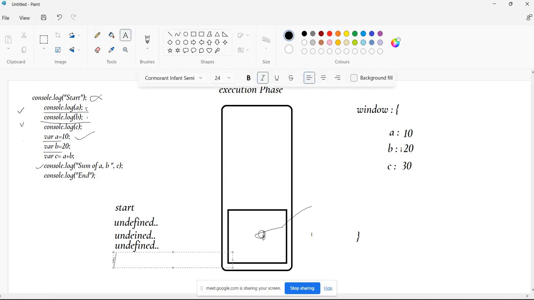Yeah, very good. 30. So it will print sum of A comma B, and it will just give us some space and it will be 30. And when it executes console.log of end, what will be the output? End. Yeah. So everyone understood what the result is? Yes, sir. Does anyone have any other answer still?